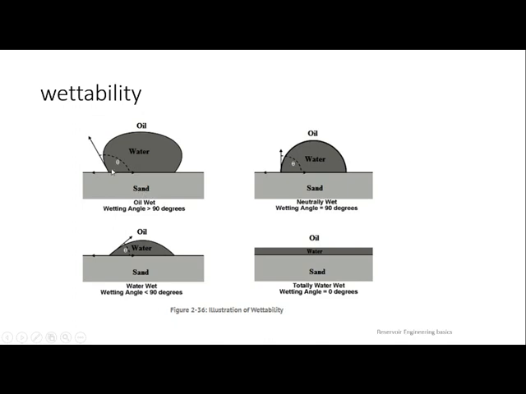This is sand. We are talking with respect to water. Oil is the continuous phase and water is the discontinuous phase. Why? Because bubbles are created only for the discontinuous phase. You can see here a bubble with respect to water, meaning water is the discontinuous phase and oil is the continuous phase.